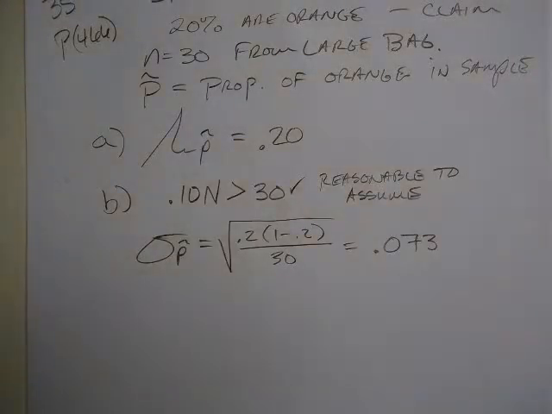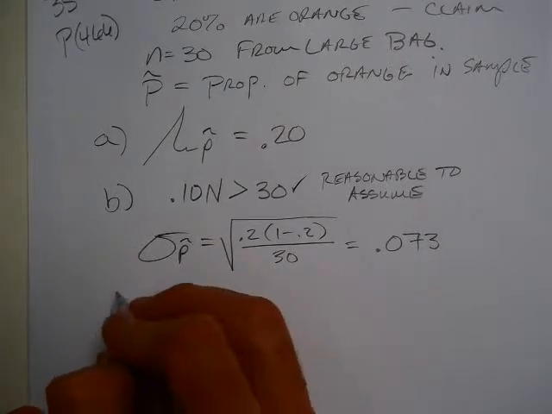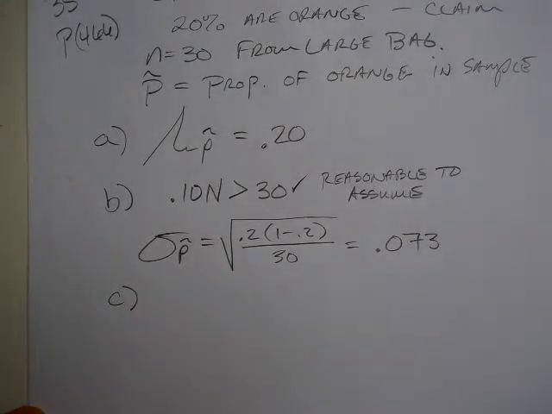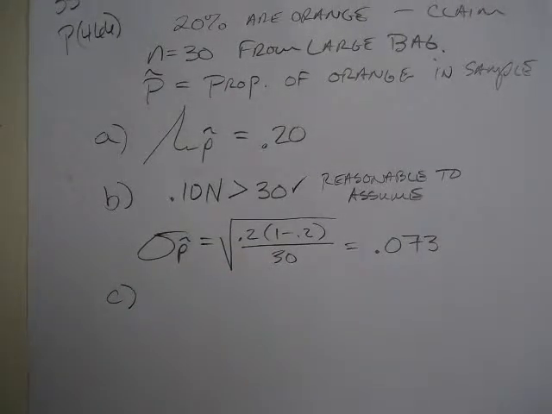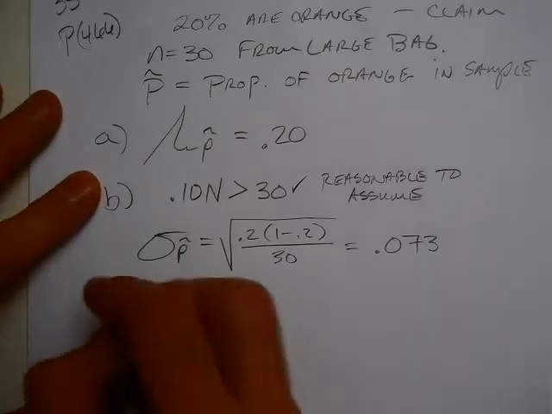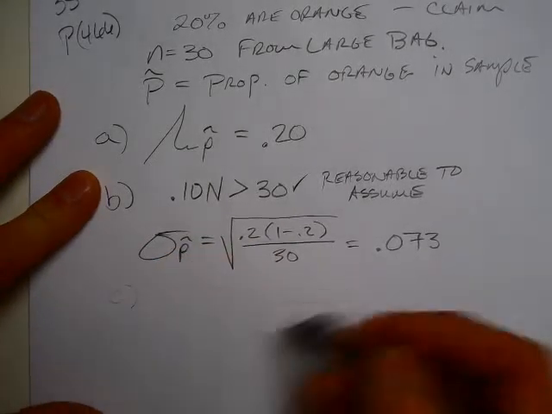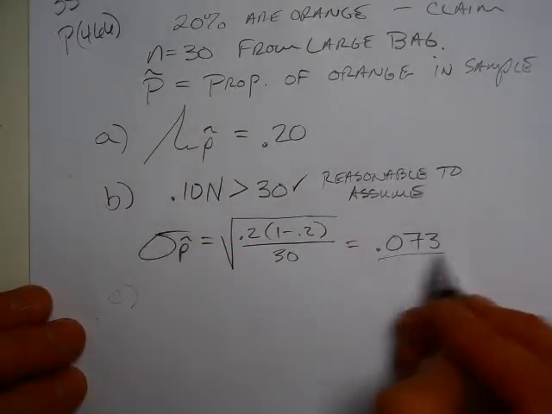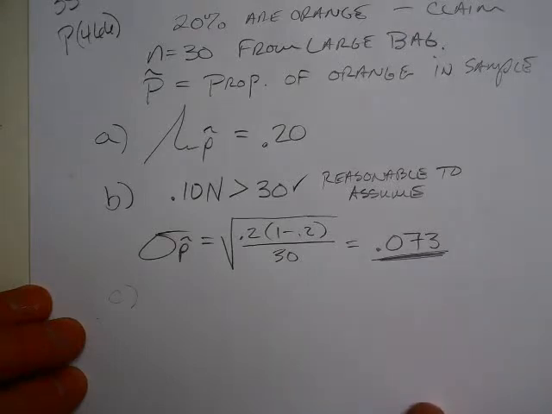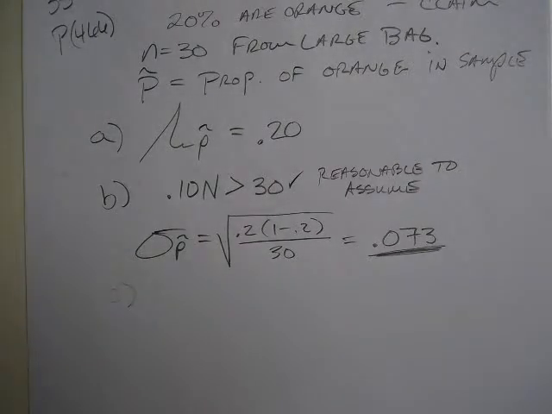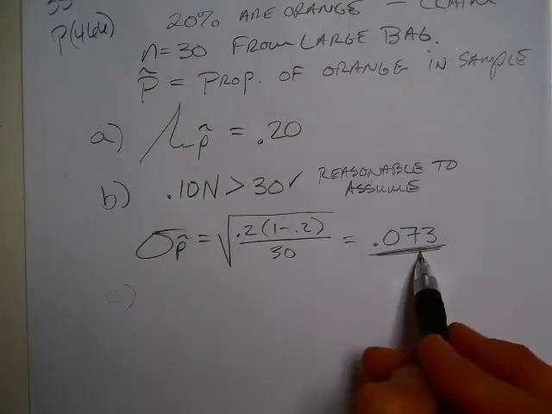Now, part C asks us, describe the shape of the sampling distribution of p hat and justify your answer. Oh, wait a minute, back up. I didn't interpret this. We have to interpret this. So I'm going to say that we expect our samples to vary by about 7%. That's what this would indicate.